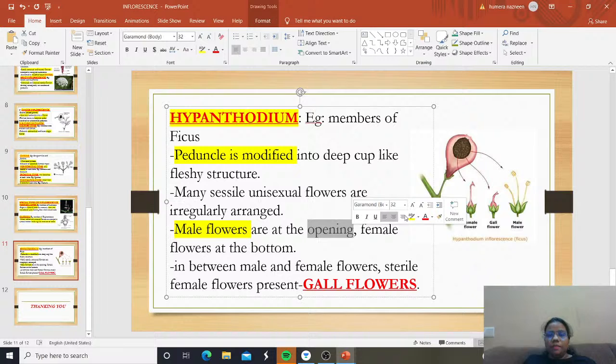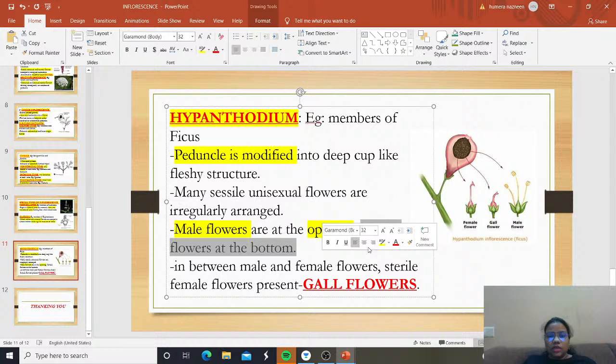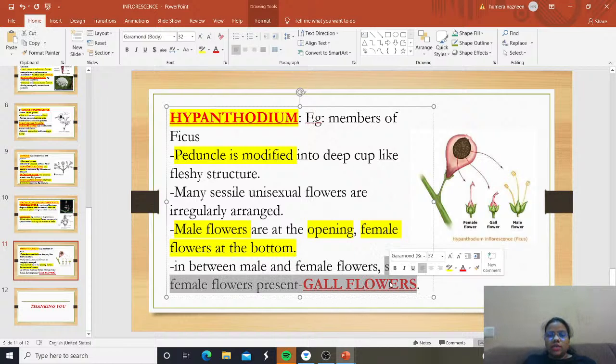Now what is in between male and female flowers? In between male and female flowers we have sterile female flowers called gall flowers. Gall flowers are present in between the male and the female flowers.